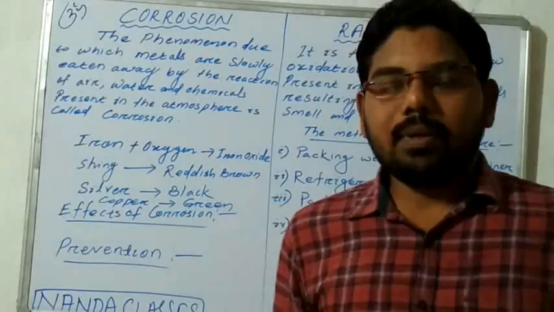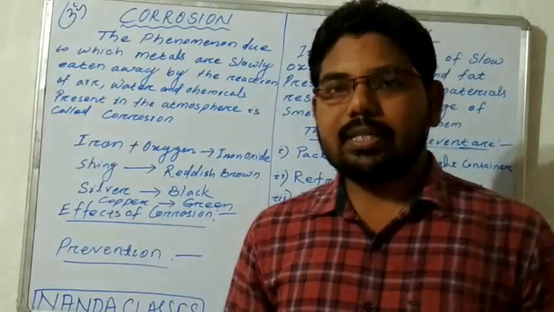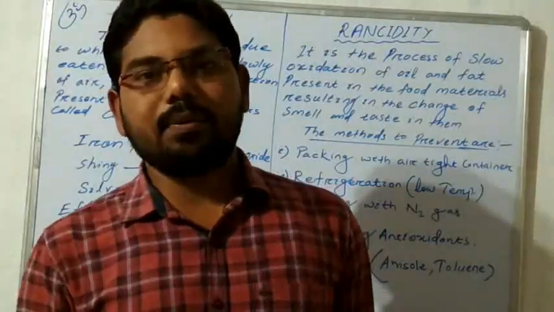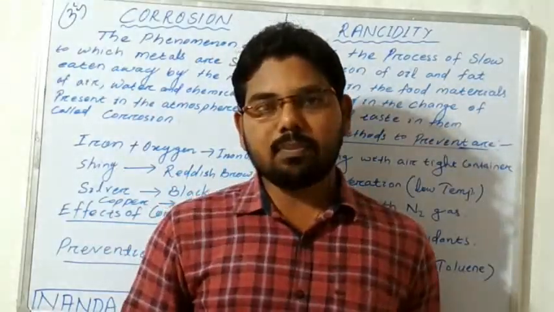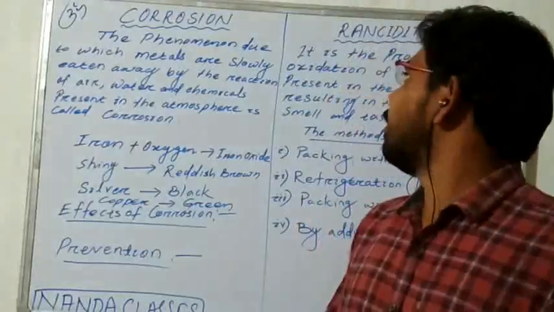Hi students, welcome to my online class. Today we discuss class 10 chemistry, chapter 1, chemical reactions and equations. Last class we discussed most of the part of this chapter. So now we discuss what is corrosion and rancidity.